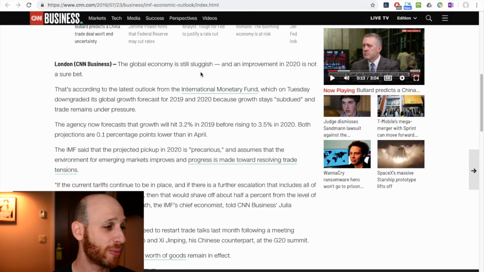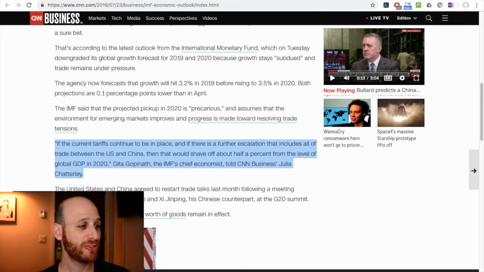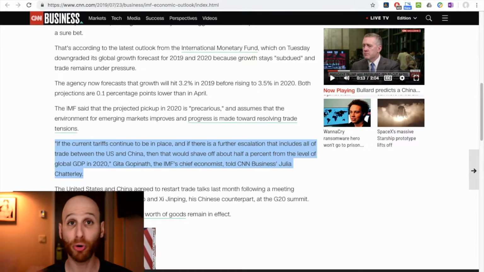If we think about some ways to demonstrate this, what we can say here is that if the current tariffs continue to be in place, so the tariffs between China and the US, and if there is further escalation that includes all of the trade between the US and China, then that would shave off about 0.5% from the level of global GDP in 2020.